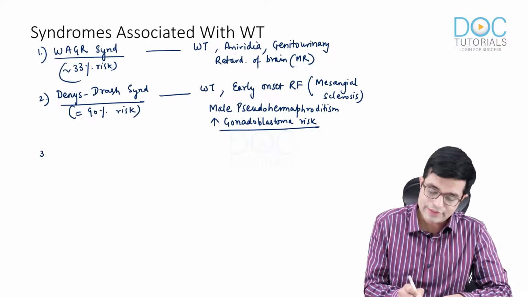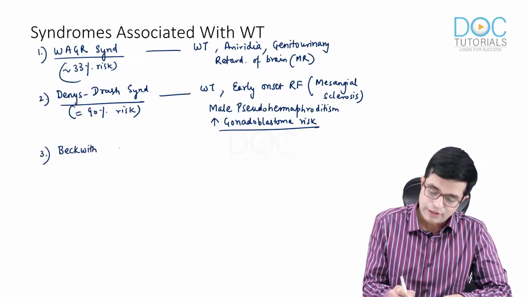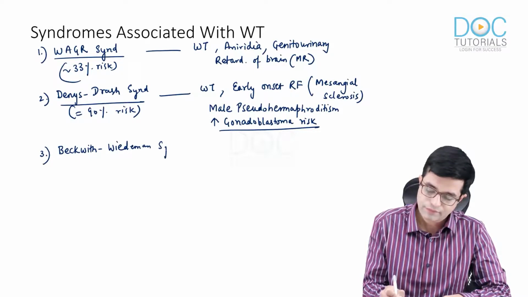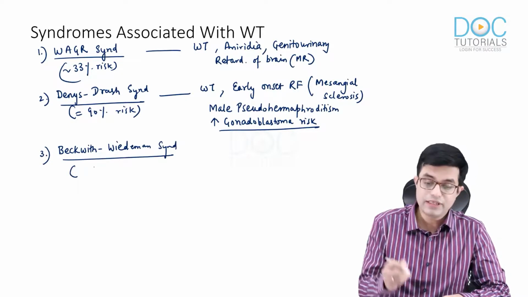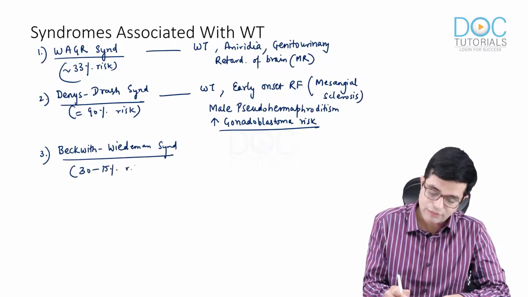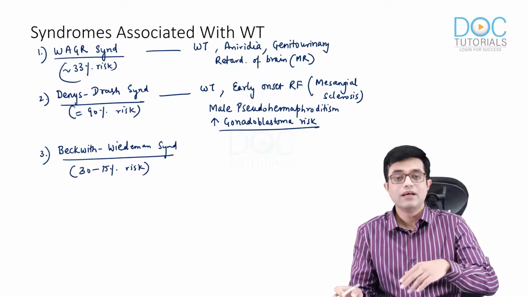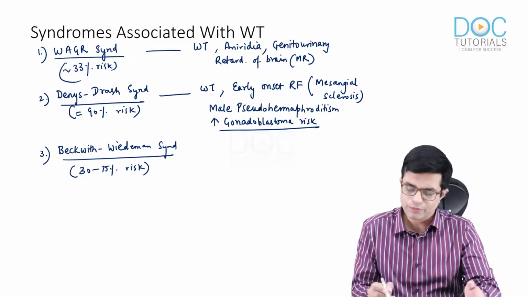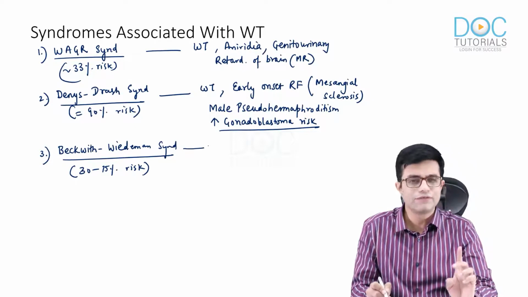And third one is the Beckwith-Wiedemann syndrome. Beckwith-Wiedemann syndrome is a very dramatic syndrome. It carries between 30 to 75% risk depending upon the variant. Beckwith-Wiedemann syndrome itself has many variants which will make it too complicated. So all we need to know is the features.